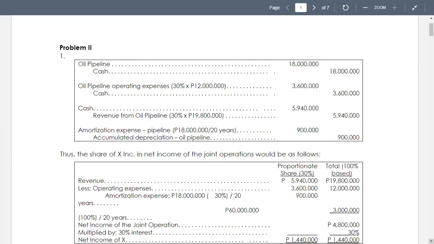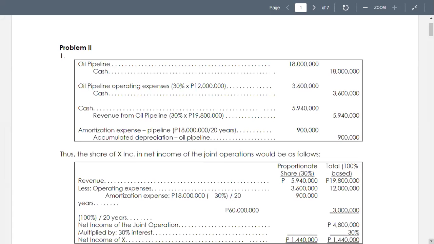That's actually the investment in the pipeline. Now, requirement number 1, prepare entries in the books of X for 20x4 to capture or recognize its share of the activities related to the oil pipeline.